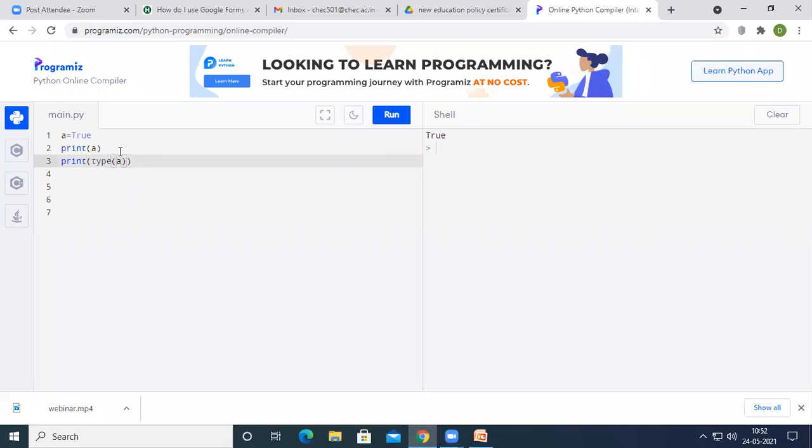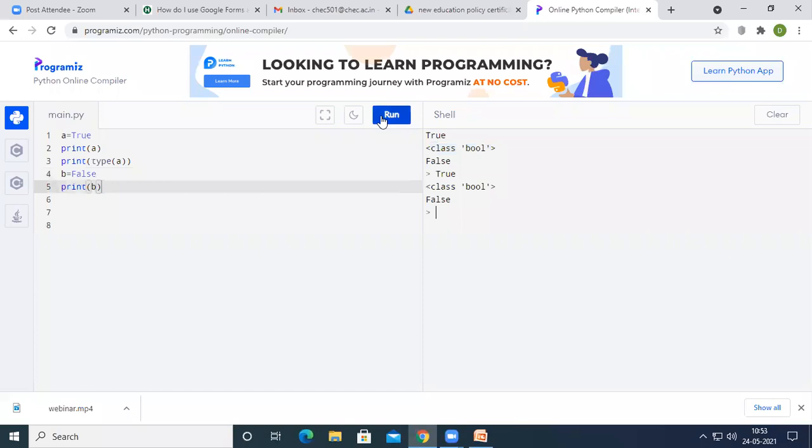So if I use print type of A, then it is going to print bool, B-O-O-L class, because A is given with the true value. Then the data type of this A is Boolean, and Boolean is under bool class in Python. So if I use this one, you can see that this A belongs to class bool, which means the Boolean data type, right? Similarly, at the same time, we can have a false, and we can print the value of false.